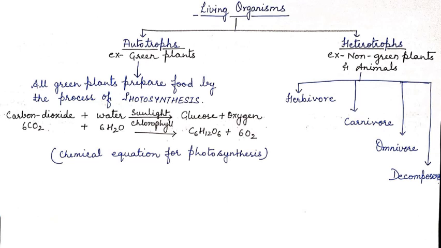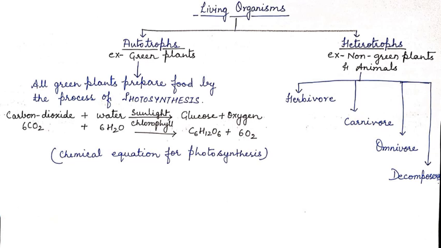So autotrophs, we have read these two terms already in the previous class. Auto means self and trophs indicates synthesis. So all green plants can prepare their food by the process of photosynthesis in the presence of sunlight, and therefore they are called as autotrophs.